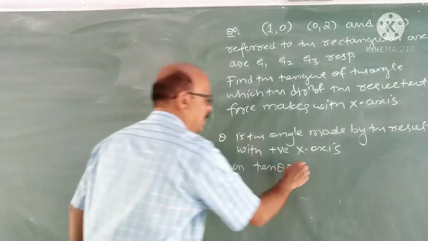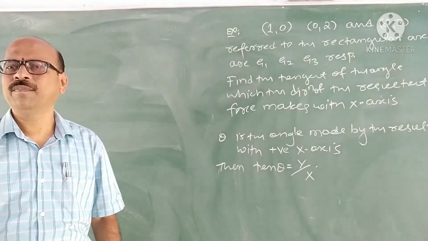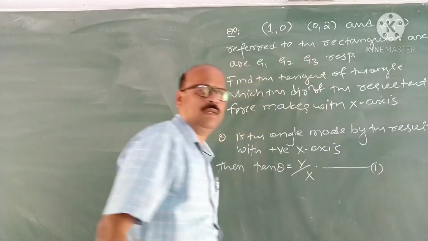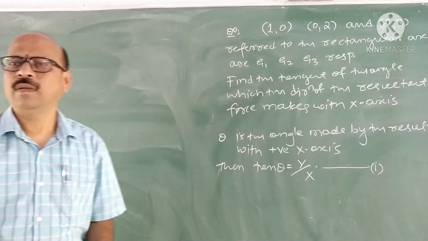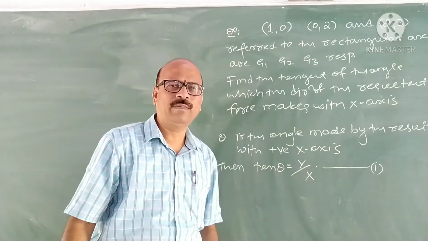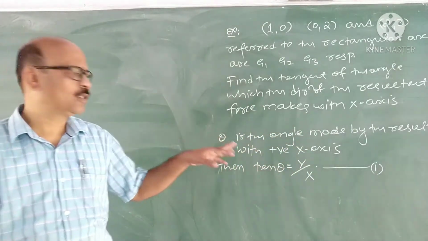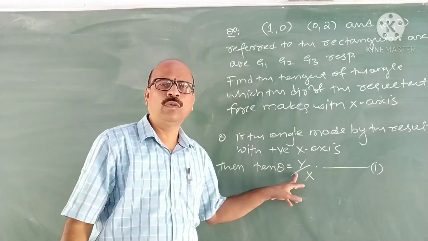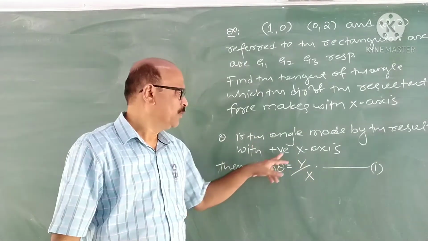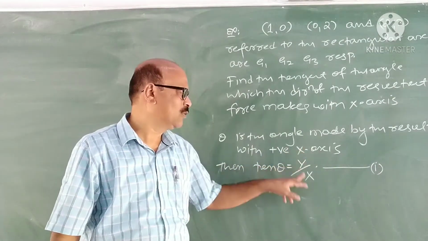Tan theta is capital Y by X. Correct? X and Y are the algebraic sum of the resolved parts of the forces along two perpendicular directions, capital X and Y axis. Then, if theta is the angle made by the resultant with the positive x-axis, tan theta is given by Y by X.